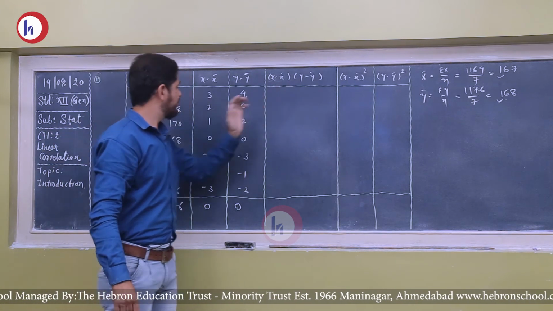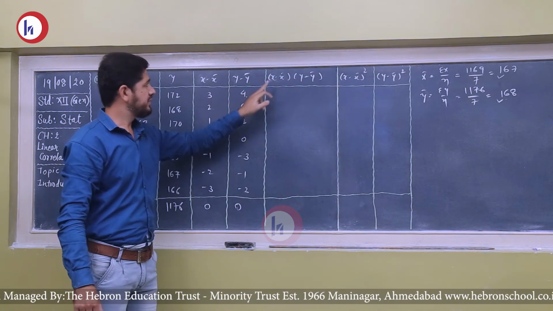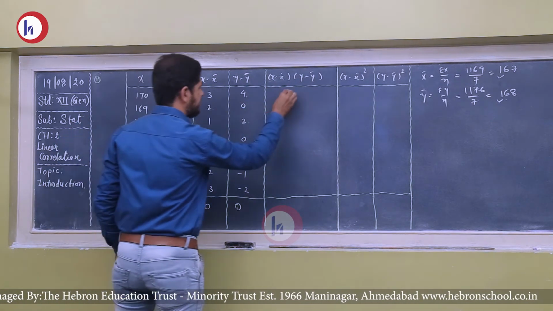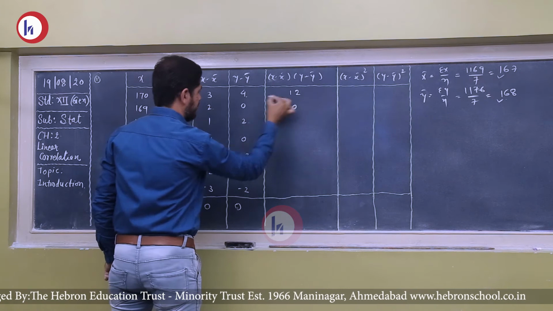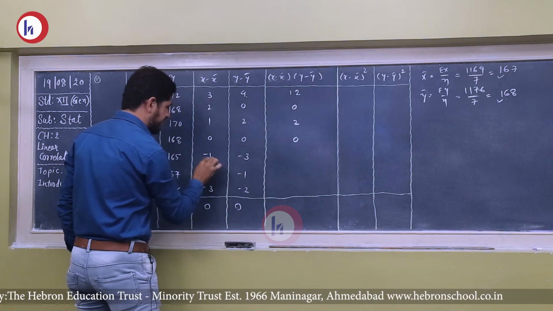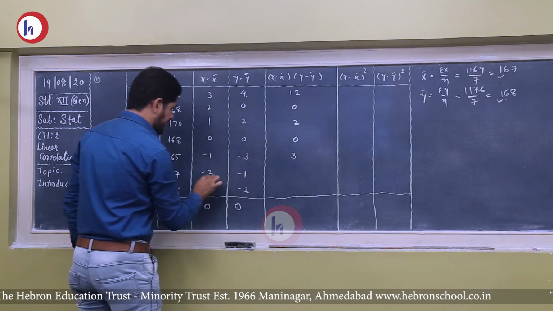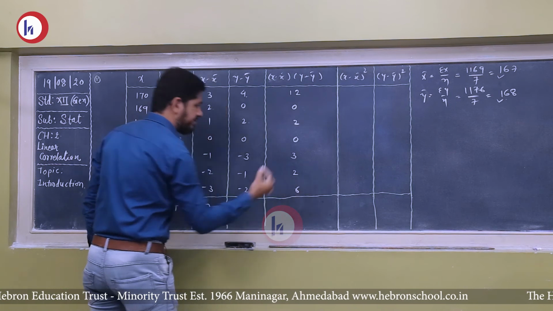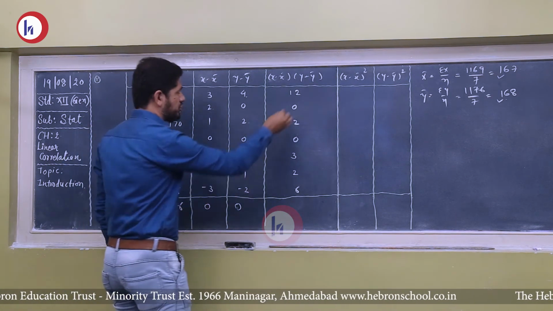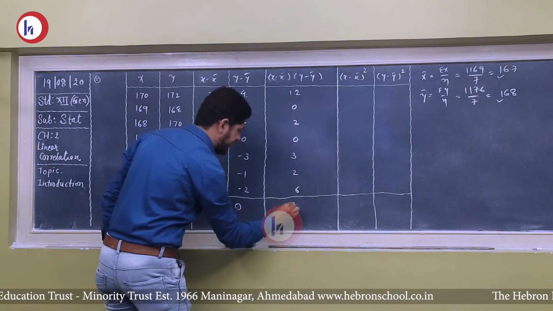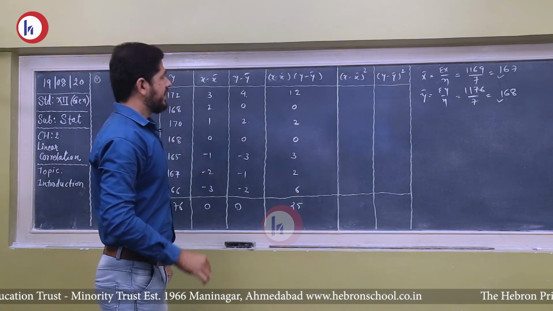Now the product of these two columns, x minus x bar and y minus y bar. So 3 4s are 12, 0, 1 2s are 2, 0, 3 1s are 3, minus minus plus, 2 1s are 2, minus minus plus, and 3 2s are 6, minus minus plus. So 12 plus 2 is 14, plus 3 is 17, plus 2 is 19, plus 6 is 25.